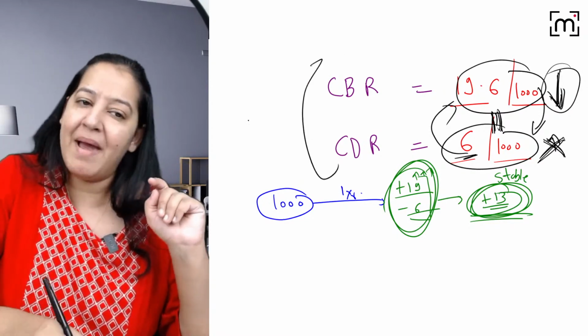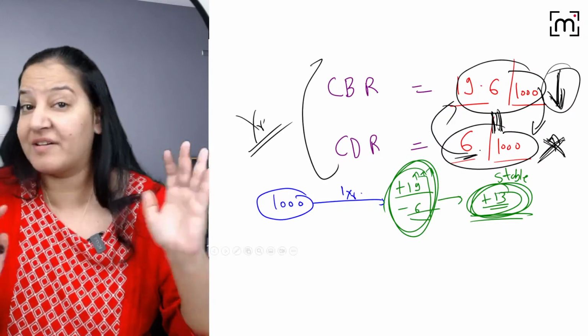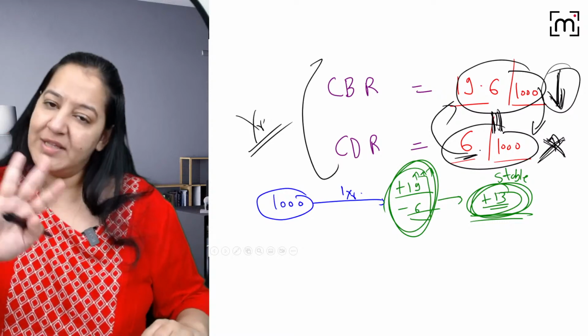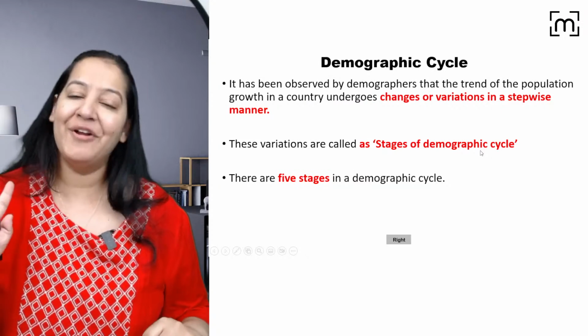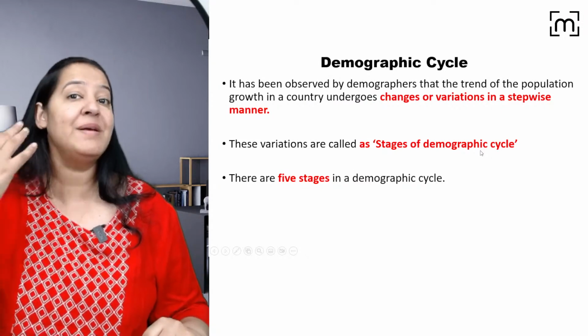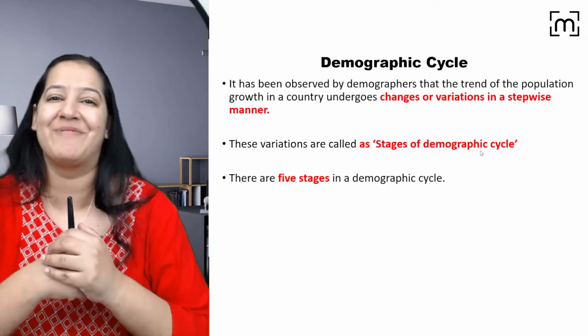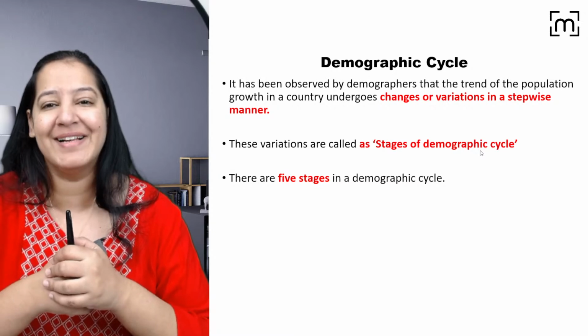But it will take many years or maybe a century, right? So we want this model, but currently we are not in this model. You got my point? So these are the actual factual data you have to learn. If you got all these things, let me start the topic demographic cycle. Now you will have a better understanding of the topic. Give me a thumbs up, everyone. Are you people there? Can I start demographic cycle?